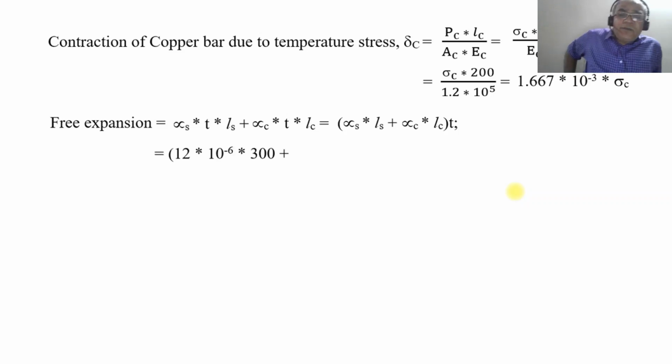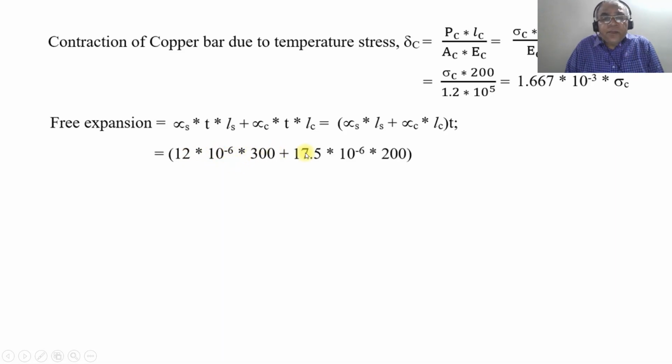Now, substitute the values of the coefficients of thermal expansion of steel and copper, and also the length of steel and length of copper. So 12 into 10 to the power of minus 6 into 300, plus 17.5 into 10 to the power of minus 6 into 200.